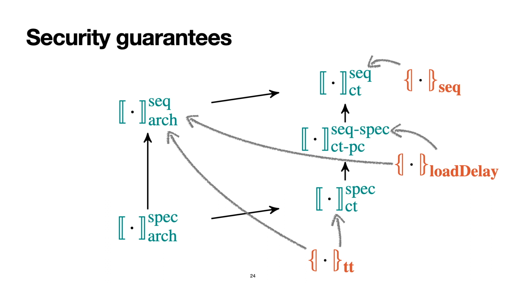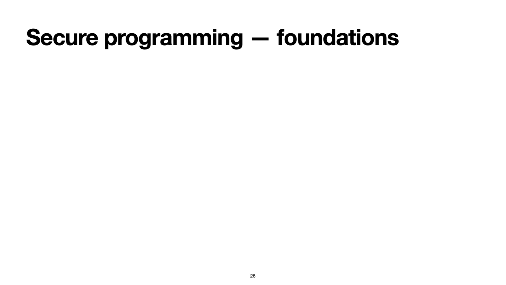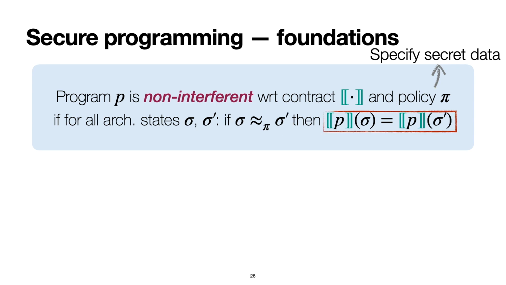provided guarantees. Disabling speculative execution provides stronger guarantees than eager load delay, which in turn provides stronger guarantees than hardware-based taint tracking solutions. As I said before, contracts provide a basis for secure programming and for leveraging the security guarantees provided by different classes of hardware countermeasures, and let's look a bit more into that. As a foundation of our secure programming framework, we rely on the notion of non-interference with respect to a given contract. A program is non-interferent with respect to a contract and the policy, which specifies what data are secret, if architectural states that are equivalent with respect to the policy produce the same contract traces.